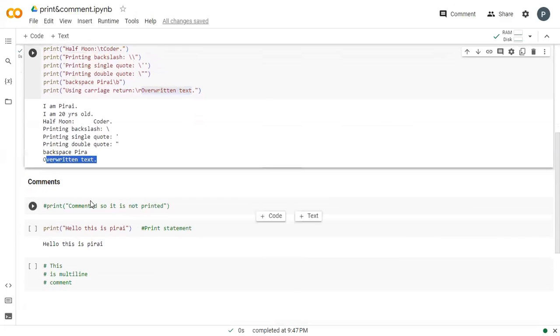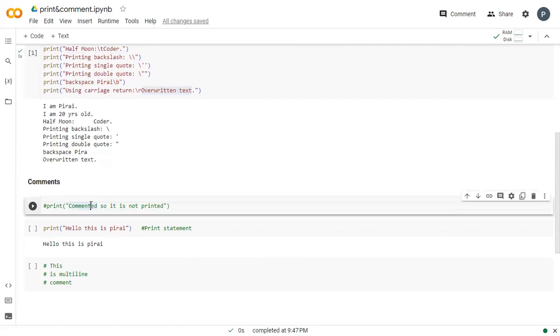Now, what is meant by comments? Comments are written for better understanding for the programmers. Let's take an example: if I write a program of more than 1000 or 2000 lines, and I leave the work in between, how will the new programmer who is resuming my work understand?